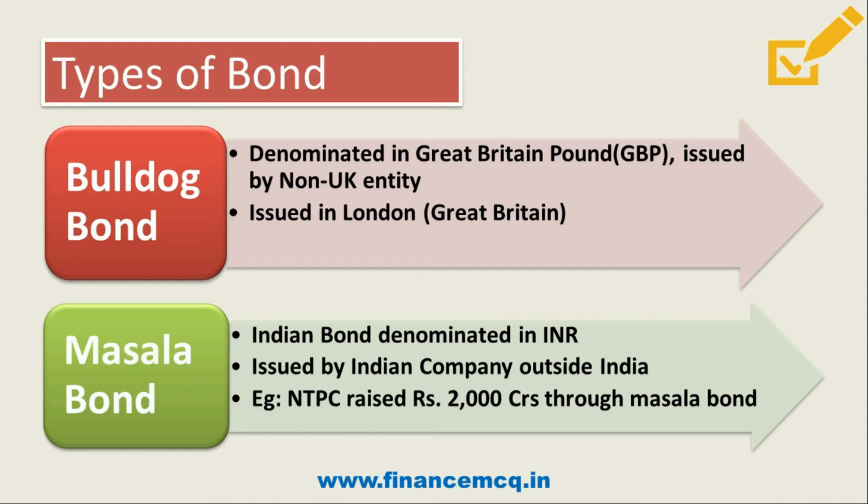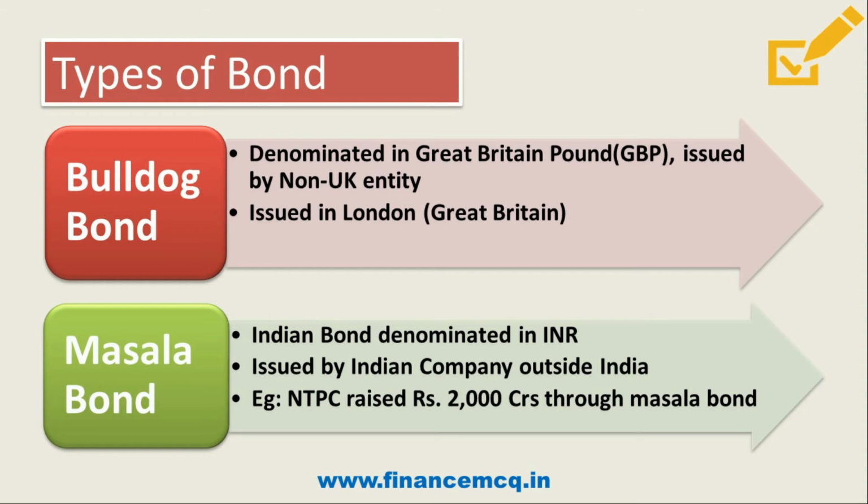The masala bond is for an Indian company who wants to raise money in Indian rupees, and that is outside India. Like for example, NTPC raises 2000 crores through masala bond. So this 2000 crores is raised in INR but outside India. So that is masala bond, one of the Indian bonds we have.